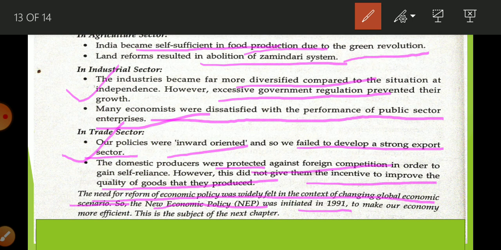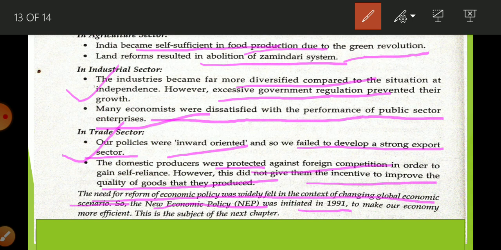In the first chapter we learned about the condition of the agriculture sector, industrial sector and foreign trade on the eve of independence. In the second chapter we learned what policies were adopted by the government for betterment and improvement. In agriculture we learned about the green revolution and abolition of the zamindari system, whose positive result is that we became self-reliant. In the industrial sector we adopted the Industrial Policy Resolution 1956 and the Industrial Act 1951, the license system, and too much importance was given to small scale industry. And in foreign trade we adopted the policy of import substitution.